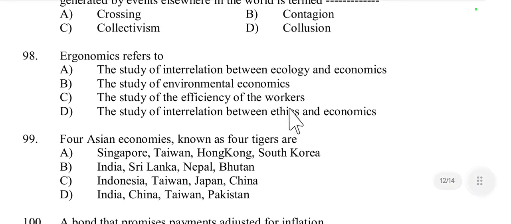Then question number 98, ergonomics refers to the study of interrelation between ecology and economics, study of environmental economics, or the study of efficiency of the worker. Yes, ergonomics refers to the study of the efficiency of the worker. Option C is the right answer, because ergonomics is the science of designing workplaces, tools, and tasks to match human capabilities, improving worker efficiency, safety, and comfort.